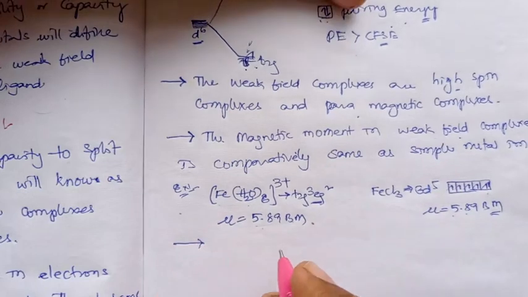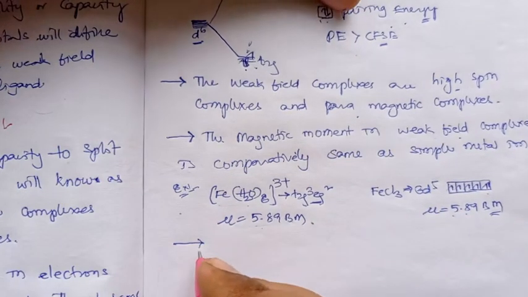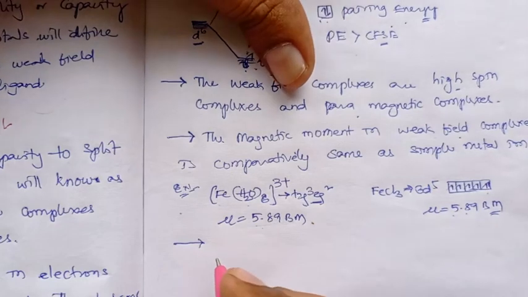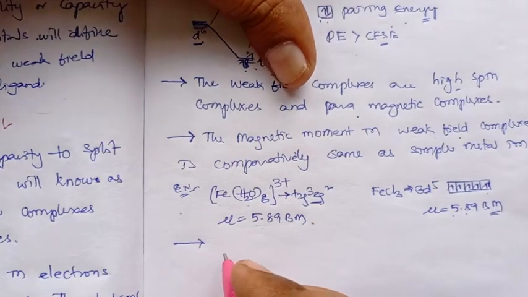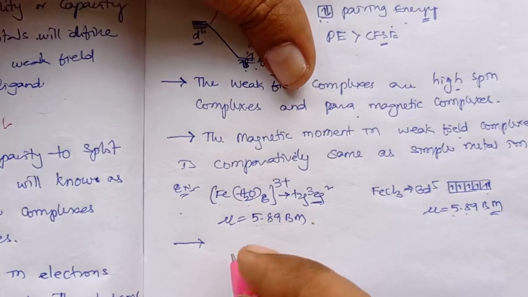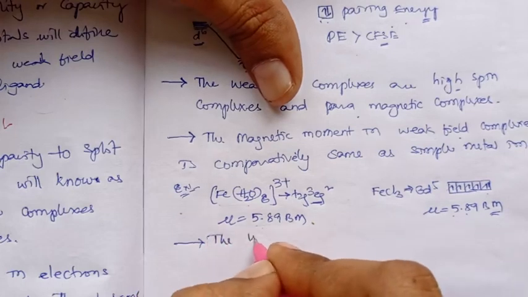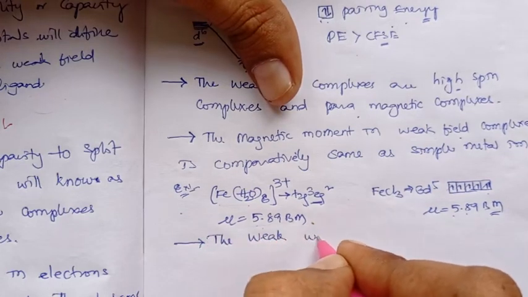In the next statement, the weak field complexes will exist with outer orbital hybridization.